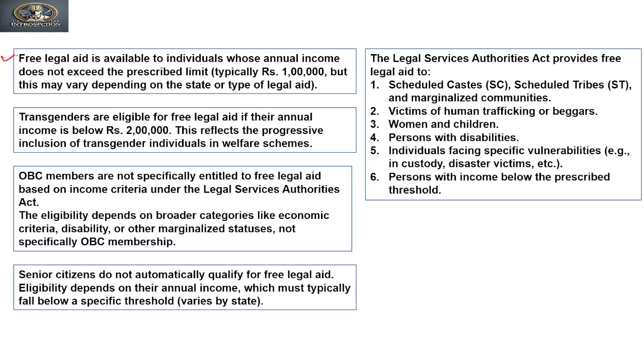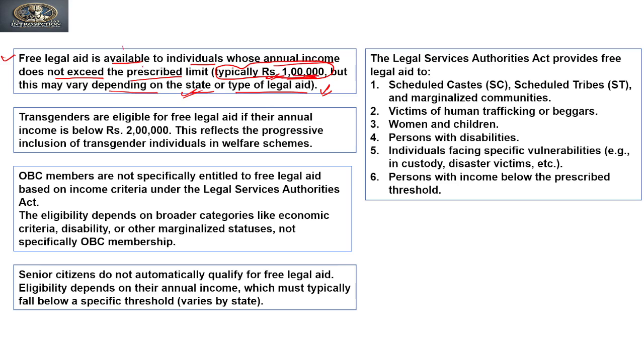Free legal aid is available to individuals whose annual income does not exceed the prescribed limit, typically 1 lakh, but this may vary depending on the state or the type of legal aid, right? So it is up to the state, but it says that it should not exceed 1 lakh.